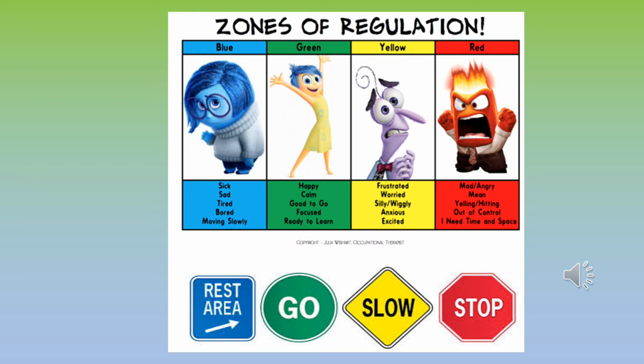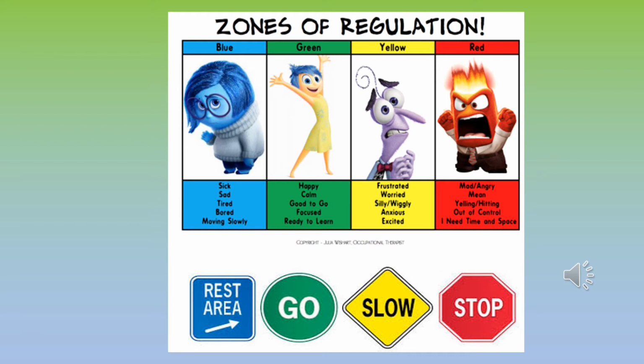So the blue zone is the blue person feeling sad, sick, tired, bored, or moving slowly. The green person is happy, calm, in the green zone. In the yellow zone, we have the purple character, who is frustrated, worried, silly, wiggly.